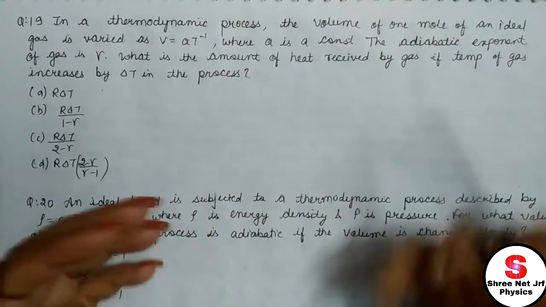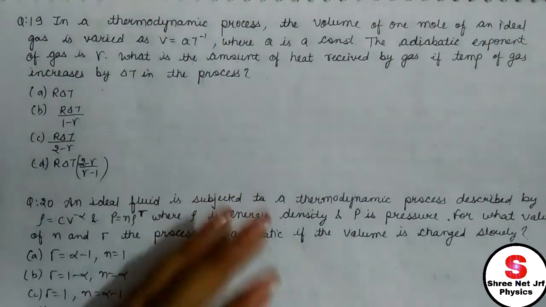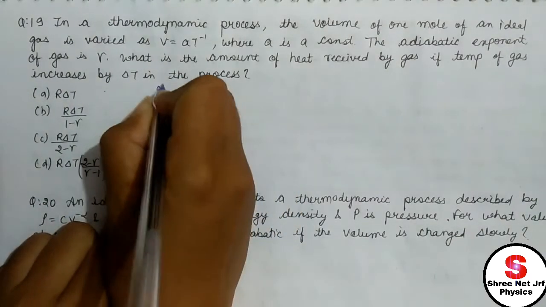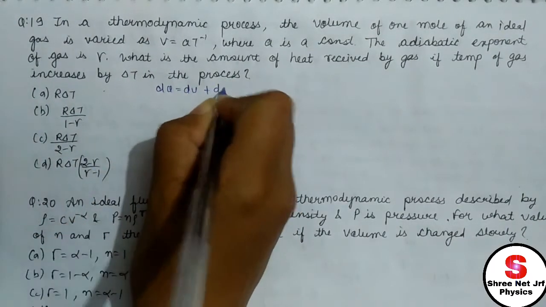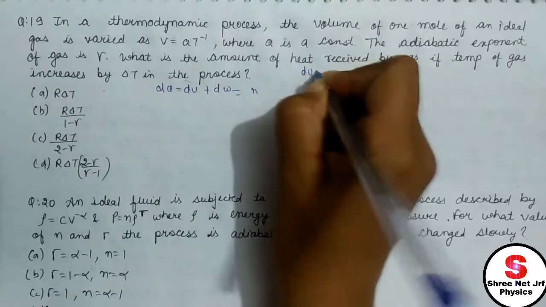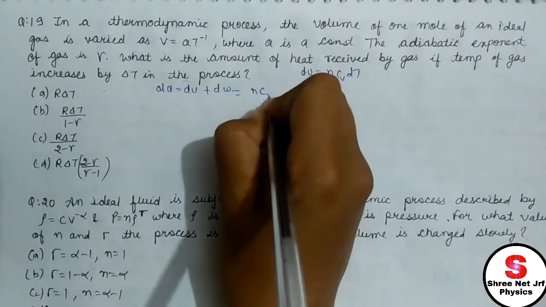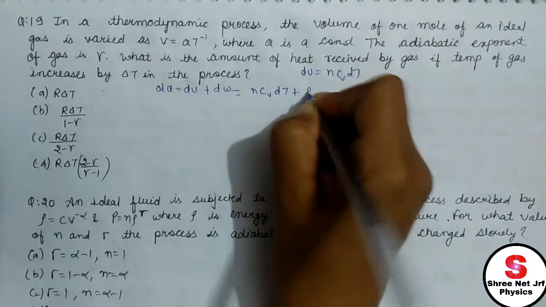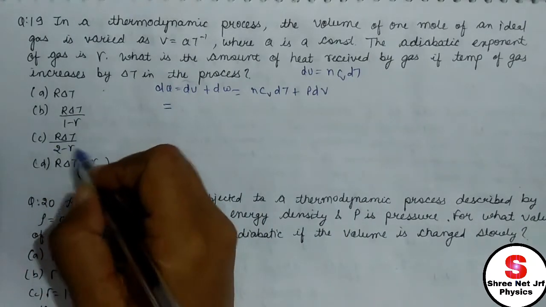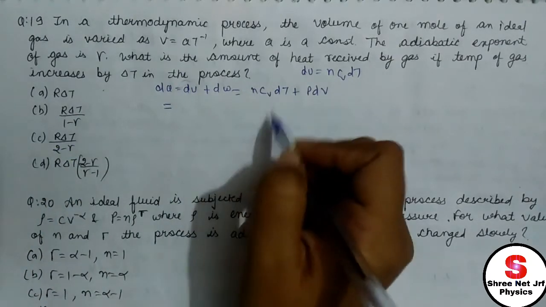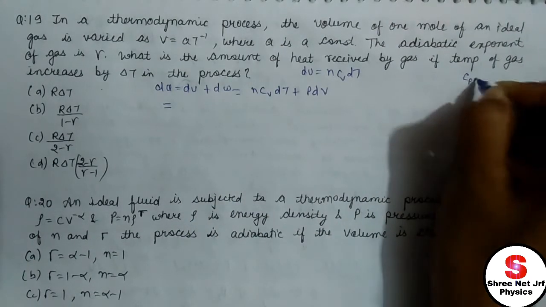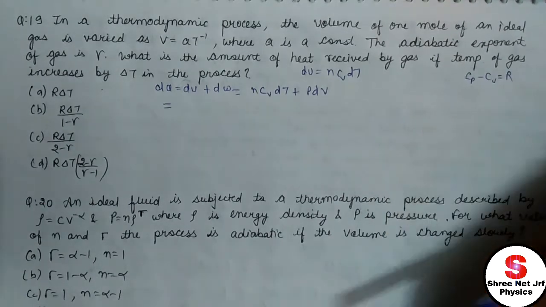Here actually we know how to apply it and we know that mostly it is the only key to solve our question. So just write it, dQ equals dU plus dW. Now dU is written as, we know dU equals what? n Cv dT, and dW is P dV. Now see, I am given R and gamma in the options, so I have to remove this Cv and all these things. Cv can be removed as, we know Cp minus Cv equals R.